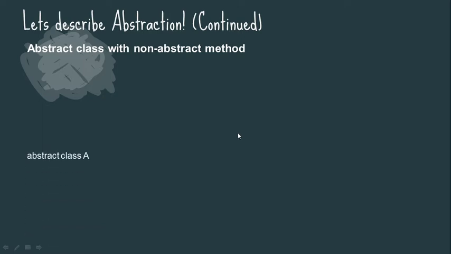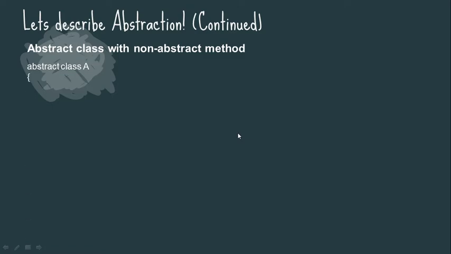Okay, so let's again go through the abstraction. Abstract class with non-abstract method means the class is abstract but the method is not abstract. Is it possible? Yes, it is possible. In the beginning I told you that an abstract class can have both abstract methods as well as non-abstract methods. So let's look at this program.